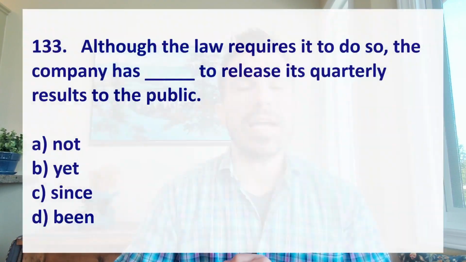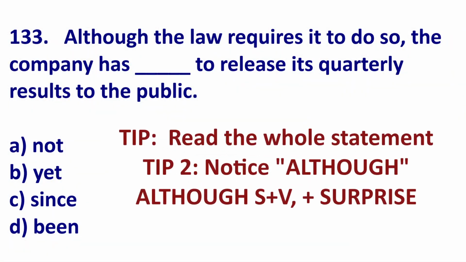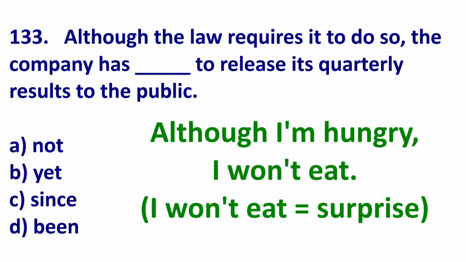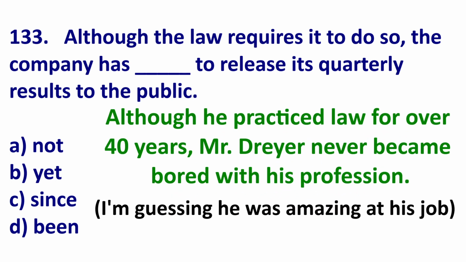Let's look at the second TOEIC question. Well, we see although at the start. Usually we have although, subject, verb, comma, and the clause after is a surprise or something unexpected or opposite. An example, although I'm hungry, I will not eat. This is kind of a surprise. Or although he practiced law for over 40 years, Mr. Dryer never became bored of the profession. Many people would, but he didn't.